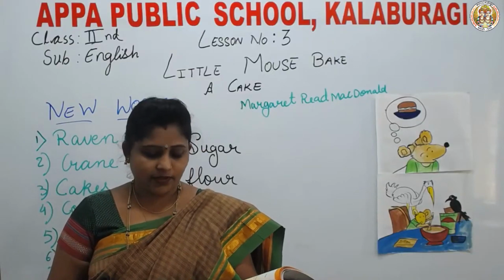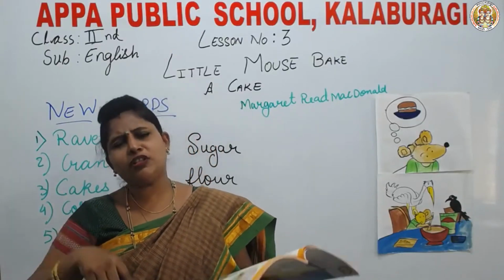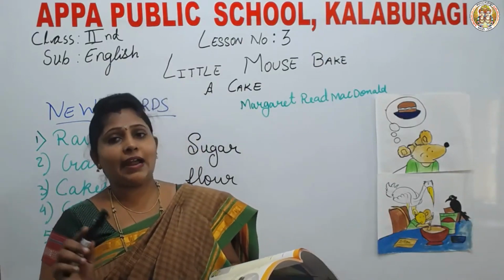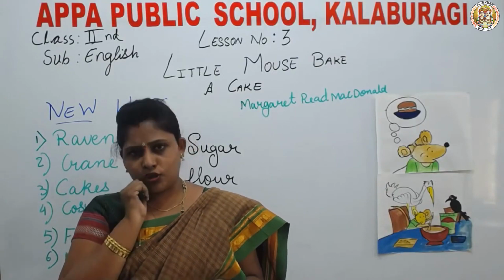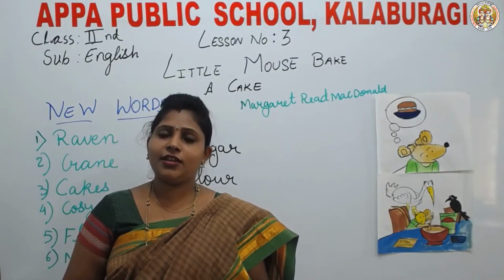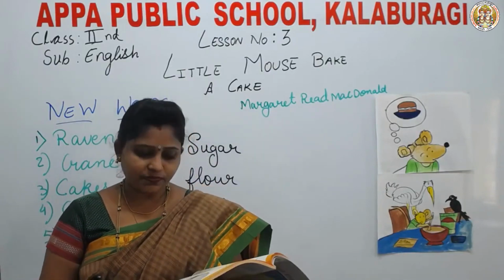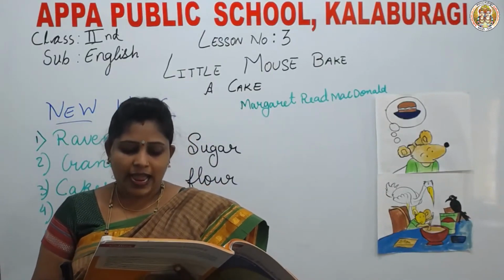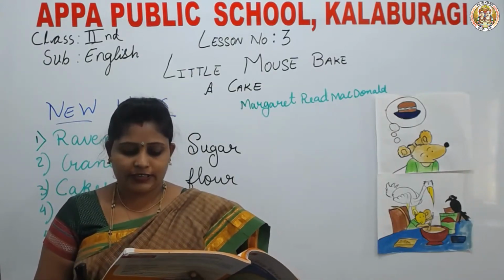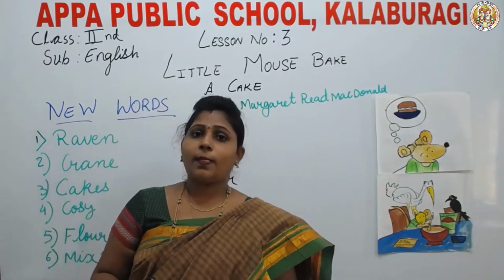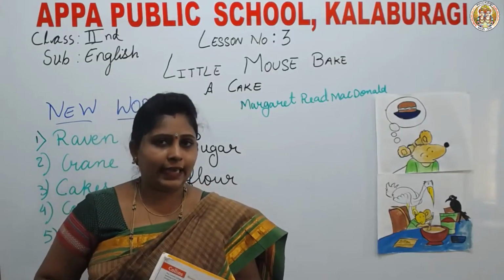And they did. They watched. The little mouse ate all the cake. The Raven and the Crane were sitting and watching. She sat down and ate the cake, right up, all of it. So the little mouse ate all the cake.